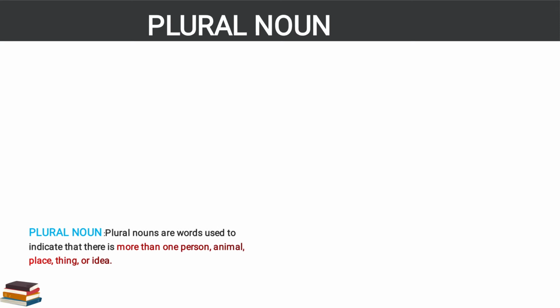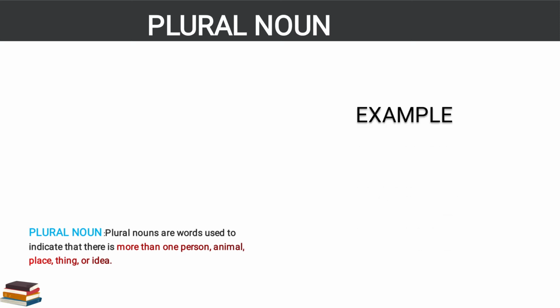plural noun. So what is a plural noun? We have learned about singular nouns, now we will learn about plural nouns. Plural nouns are words used to indicate that there is more than one person, animal, place, thing or idea. When one was there, it denotes a singular noun. Where more than one is there, meaning two or more, that will denote a plural noun.